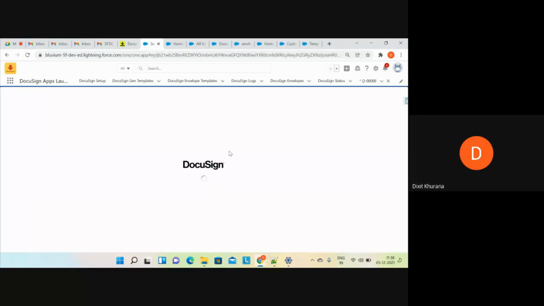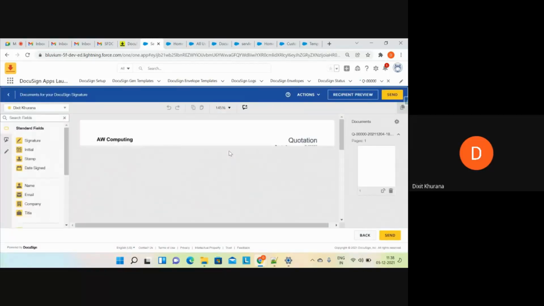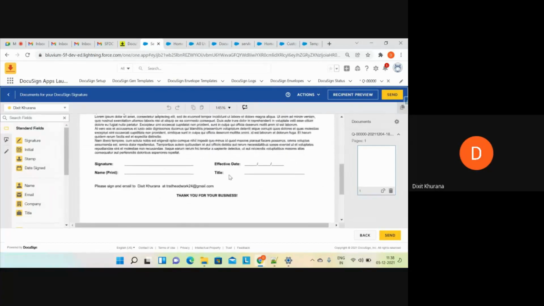It will open the signature screen for you, where you can place the tags. Tags means anchor tags. In CPQ we generally use the term anchor tags, and in DocuSign specifically it is known as auto place tags. For the time being, you can see there are two recipients.